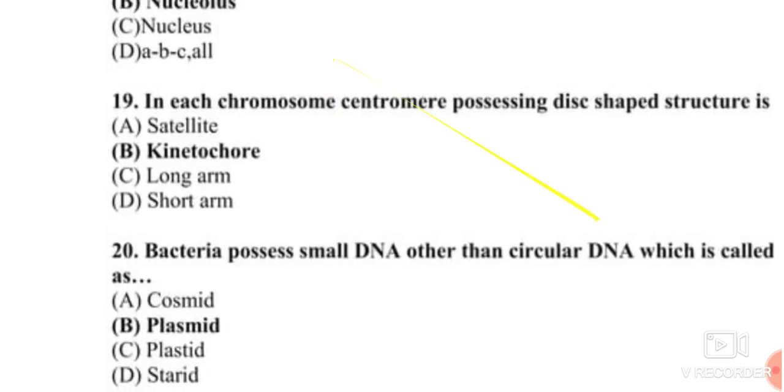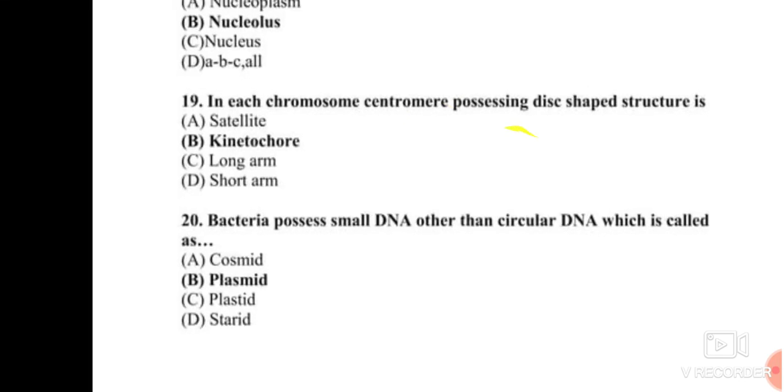Question number 19. In each chromosome, the centromere possesses a disc-shaped structure; the answer is the kinetochore. The kinetochore is a disc-shaped structure present at the middle, where the long arm and short arm of the chromosome join, not the satellite, not the long arm and not the short arm. The correct answer for question number 19 is the kinetochore.